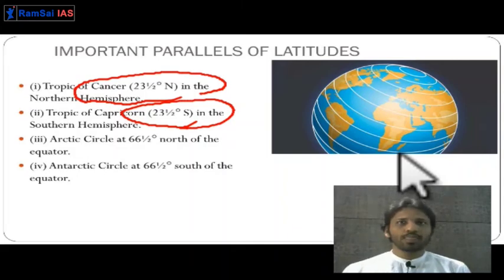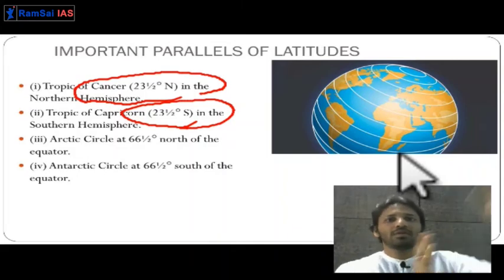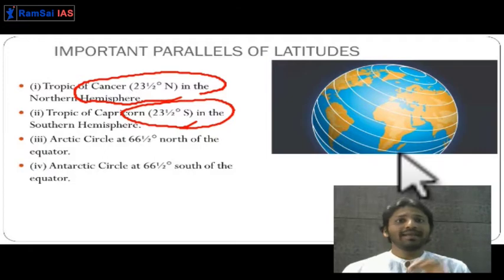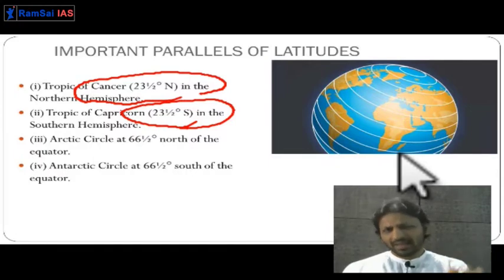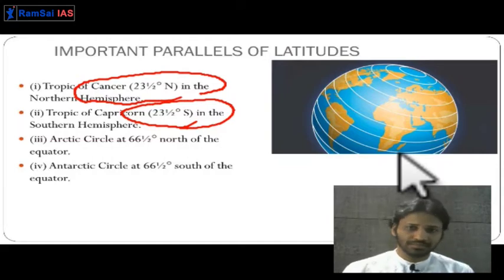Beyond 23.5 the sun will not travel, but sun rays will reach up to 66.5 degrees in some amount. So they will get sufficient sunlight till 66.5 in the northern and southern hemispheres.